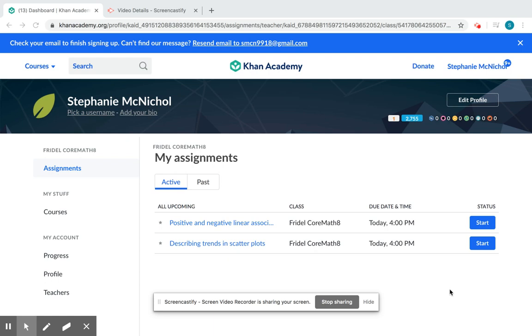Hey guys, I'm going to be moving on to the second text you have on Khan Academy. And very similar to the first, we're just putting some context to the trends that you're seeing. So a lot of times scatter plots are describing data. So that's what we're going to be doing in this second one. I'm going to click start.